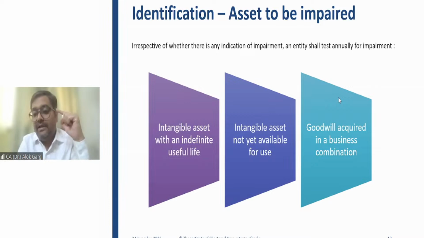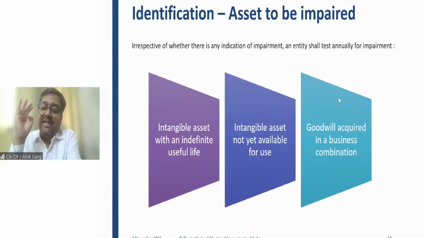Number 1, impairment testing is required only when there is an indicator of impairment. Please write down point number one. Number two, impairment testing on three assets, which are an intangible asset having indefinite life, an intangible asset not yet available for use, and goodwill arising in a business combination, is required even though the impairment indicator is not there.